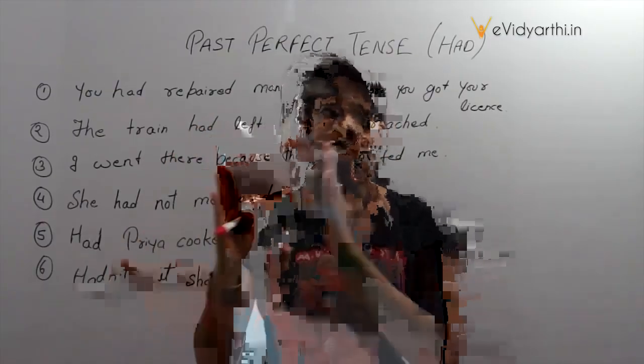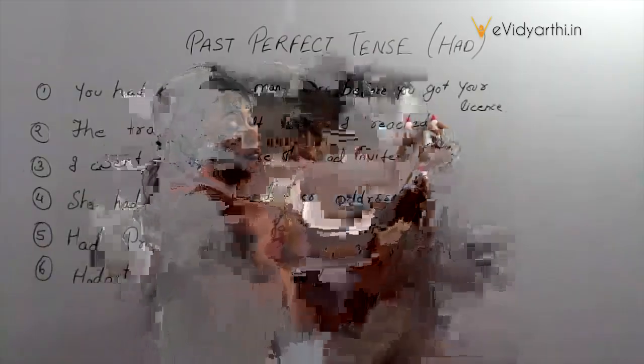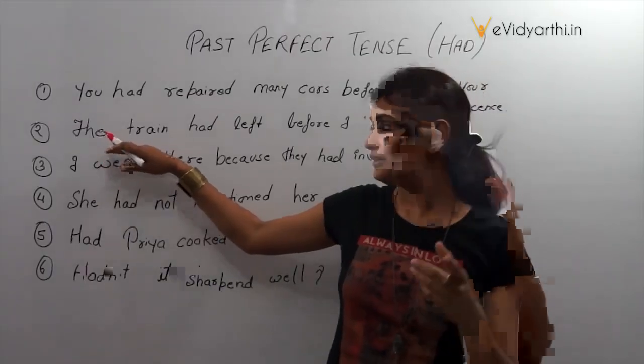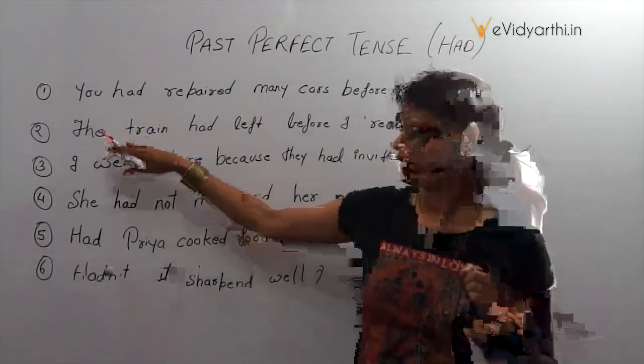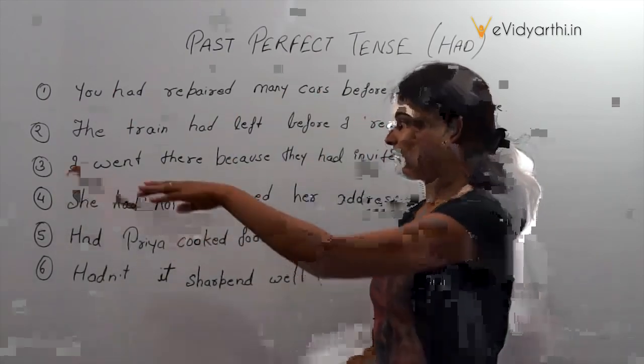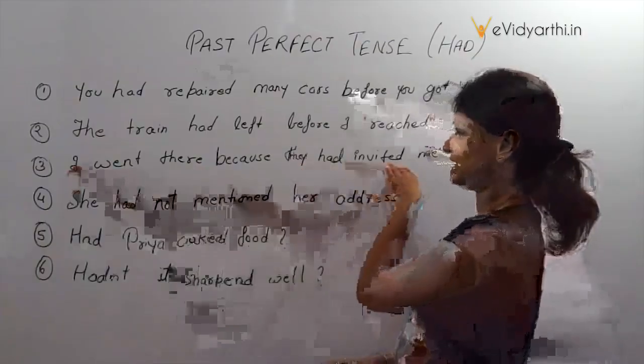The second action is identified like simple past or past continuous, because we are using the second form of the verb along with the subject. Alright, so the first action was leaving the station by the train. The train had left.